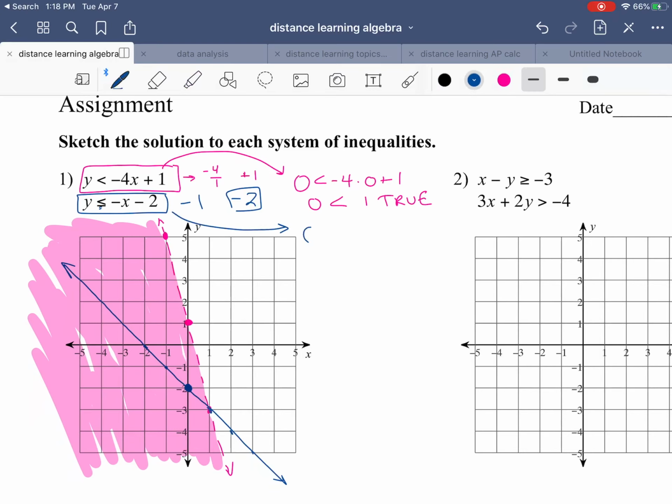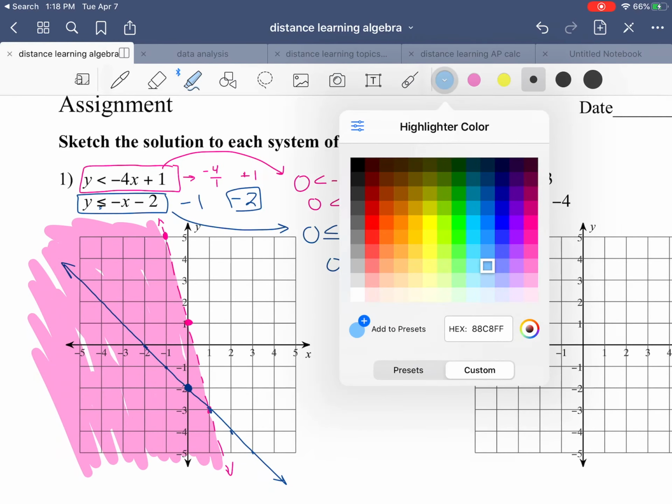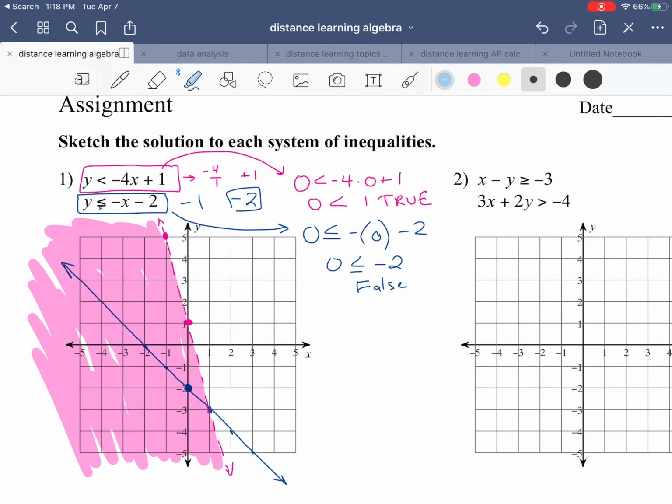For the other equation, let's look at this one. If I plug in 0, I get 0 is less than or equal to negative, I'll change the sign, it's not going to matter. So I end up getting 0 is less than or equal to -2. That's false. So for this line, this point is false, which means I'm going to shade on this side. I'll use a light blue highlighter here for that. So on this side, I'm shading all of this.